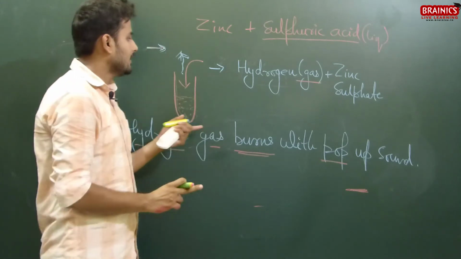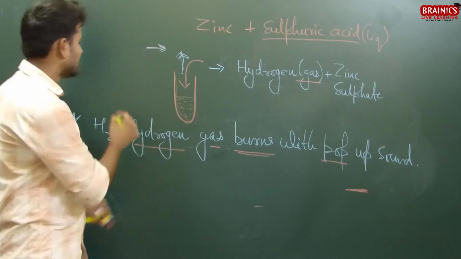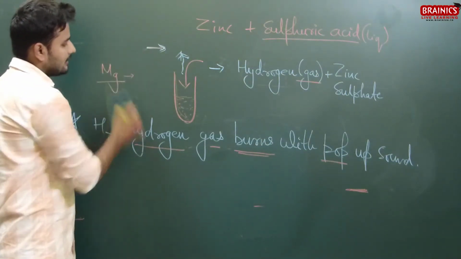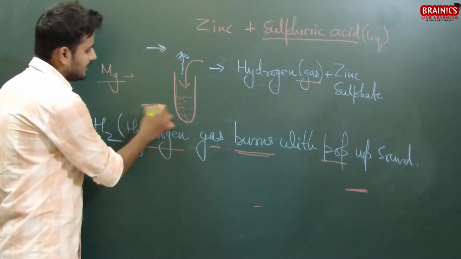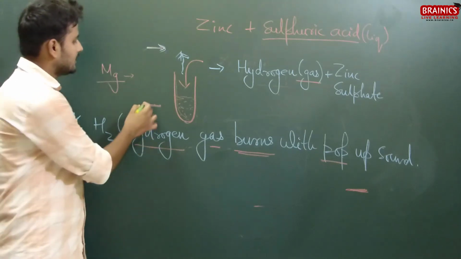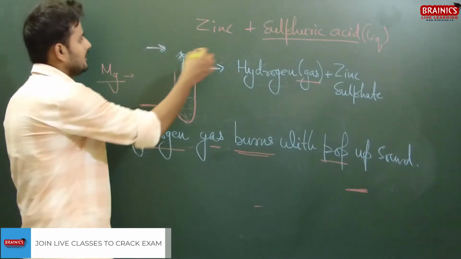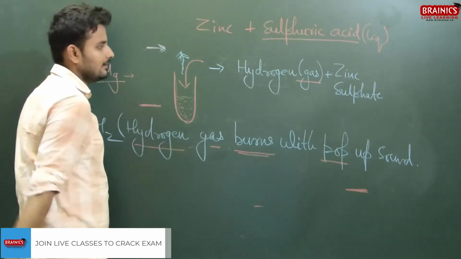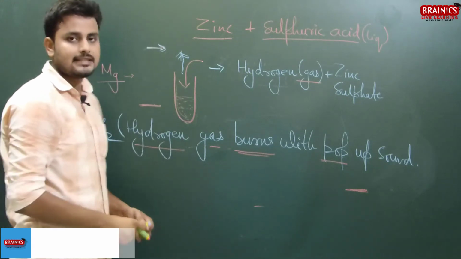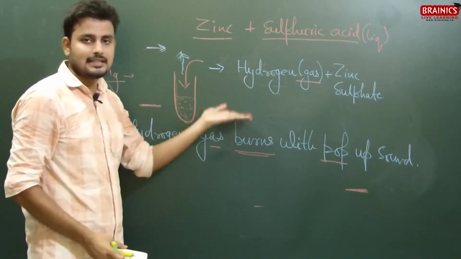In the earlier example you also witnessed a physical change. Magnesium was solid, and when it was burnt it became small particles like ashes, which was magnesium oxide. And here liquid becomes gas. So zinc is reacting with sulfuric acid and replacing hydrogen, so hydrogen is liberated.